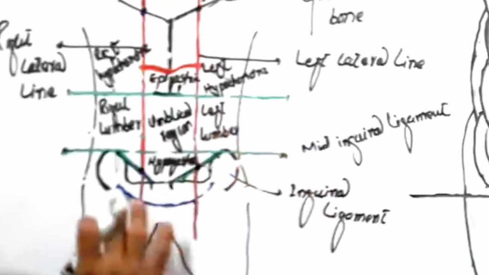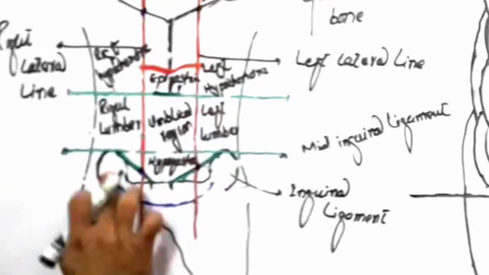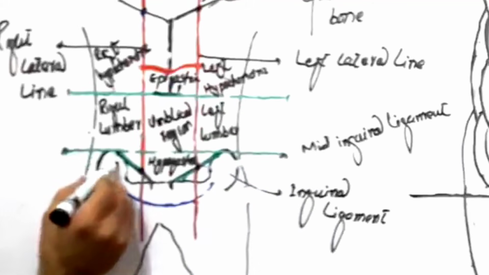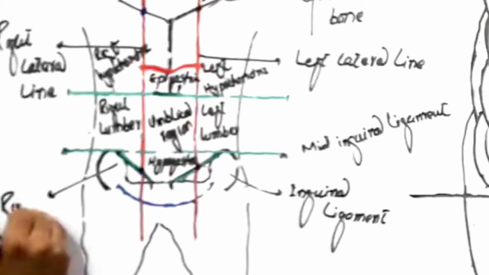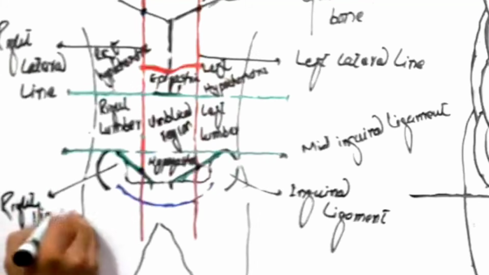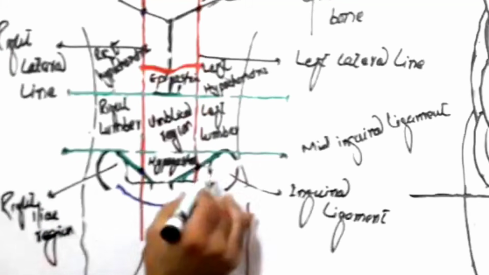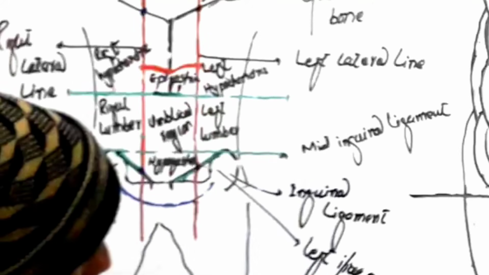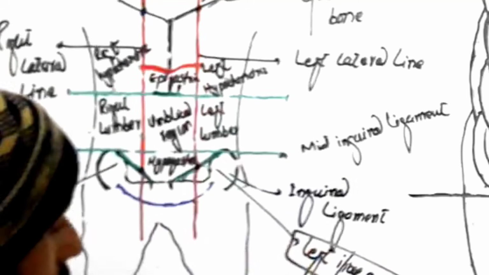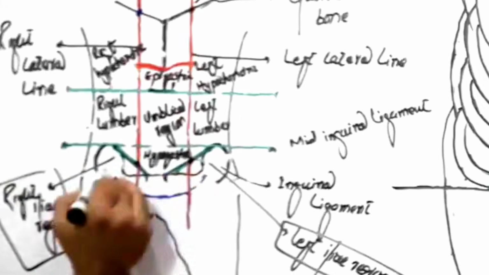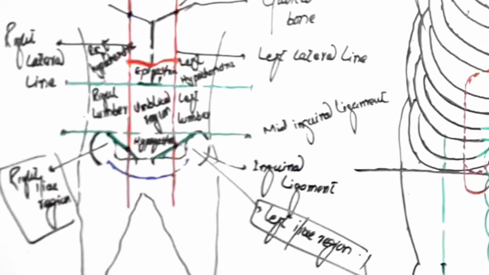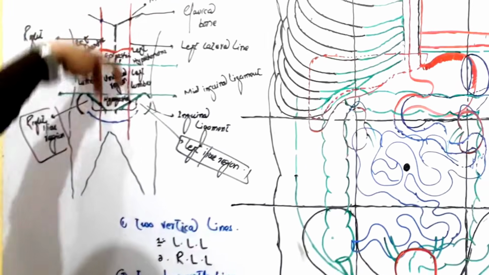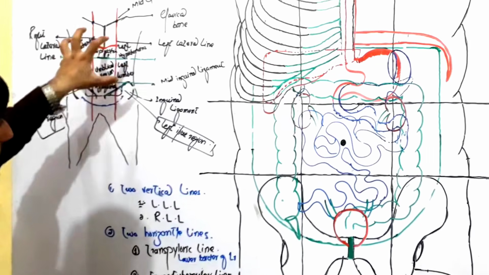Then if we see below the lumbar regions, these are the iliac fossas, so there are iliac regions. So this is our right iliac region, and this will be our left iliac region. Done. So how many regions? There are 9 regions in which your abdomen has been divided by our beloved doctors. So we draw two vertical and two horizontal lines in order to create these 9 regions.